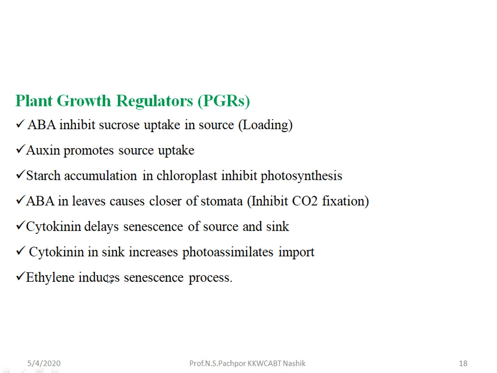And ethylene induces the senescence process. It promotes senescence of phloem and senescence of leaves. So these are some plant growth regulators which affect the source and sink relationship.